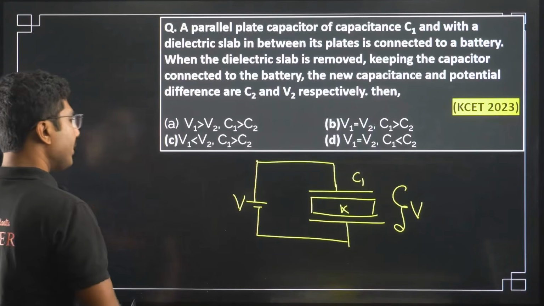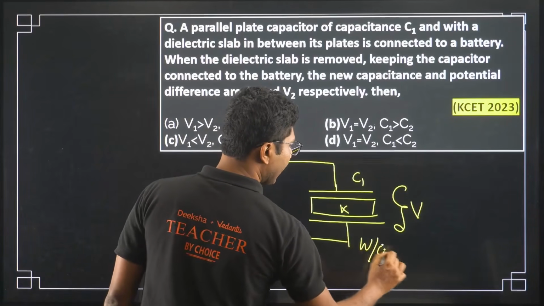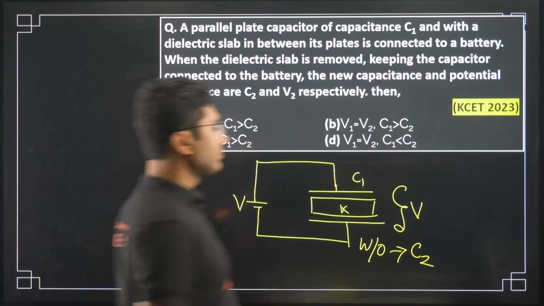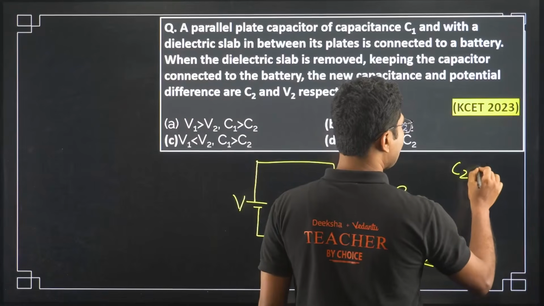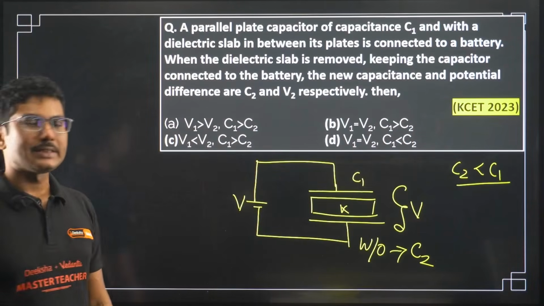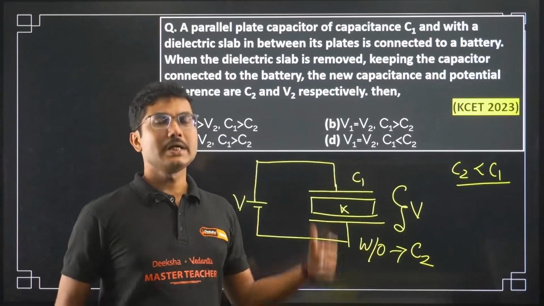Now, if you remove the dielectric plate, without the dielectric plate, the capacitance is given by C2. So C2 must be lower than C1. With dielectric, the capacitance is always higher. Without dielectric, the capacitance is always lower.